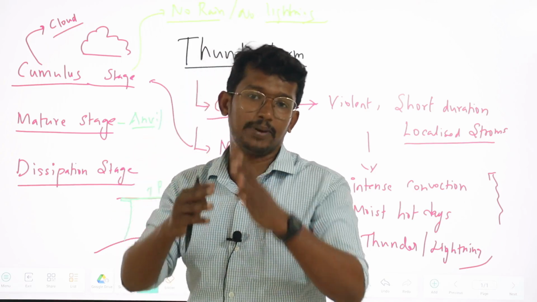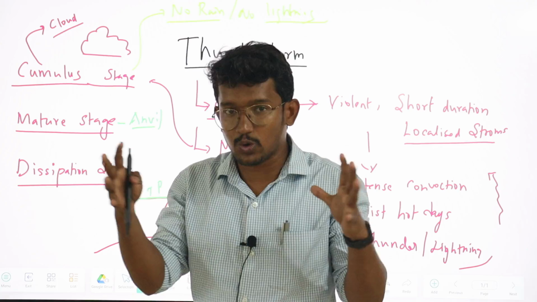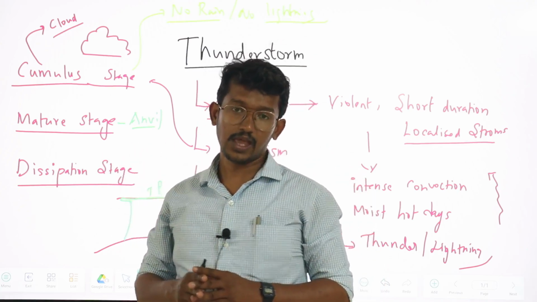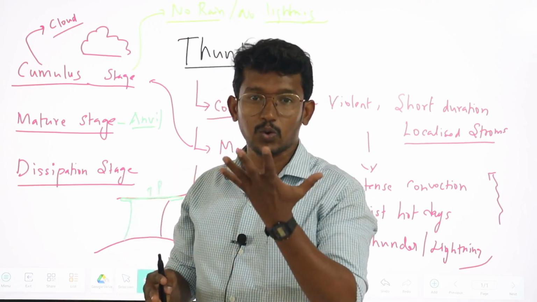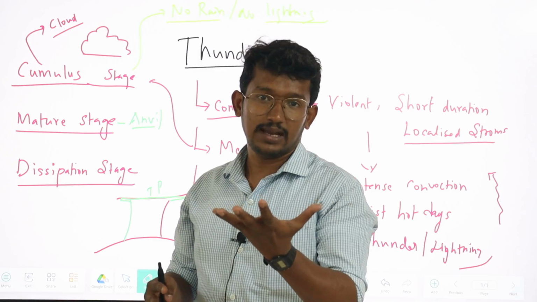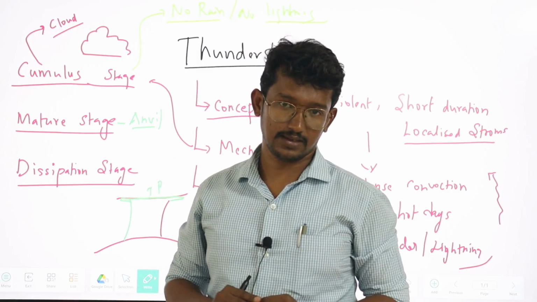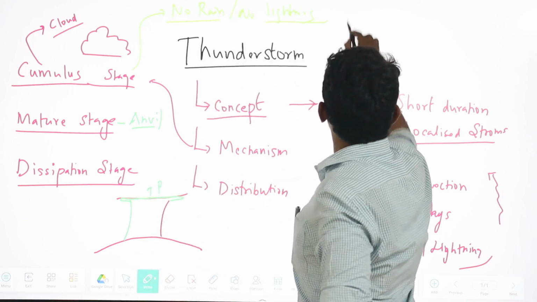In this movement, in this acute turbulence, they tend to collide with each other, and they tend to grow. At one point of time, the updraft can no longer hold the raindrops, and it tends to pour like an intense downpour, right. So here in the mature stage, we can see